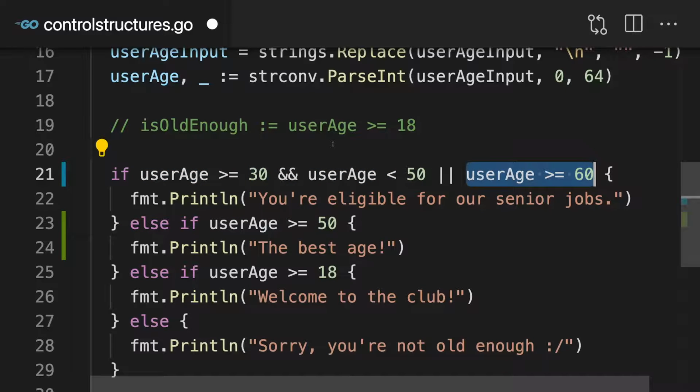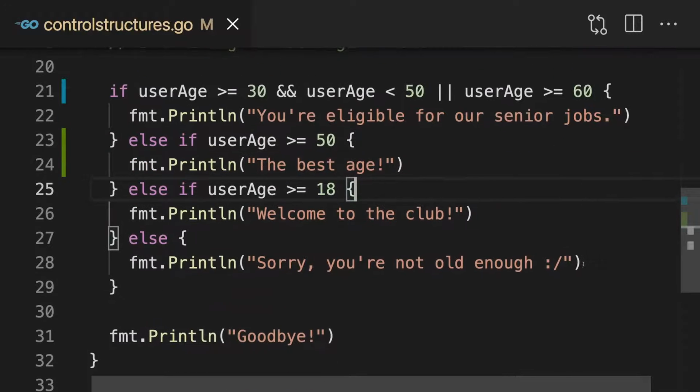And in terms of priority, how this will be evaluated, Go will always first check the conditions that are combined with AND. And then if this returns true, it will also have a look at the other conditions that are combined with OR. Now the OR operator differs from the AND operator such that for the AND operator, both sides need to be true. For the OR operator, it's enough if one of the two sides is true. So even if that's false, we'll still execute this code if this condition here is true.